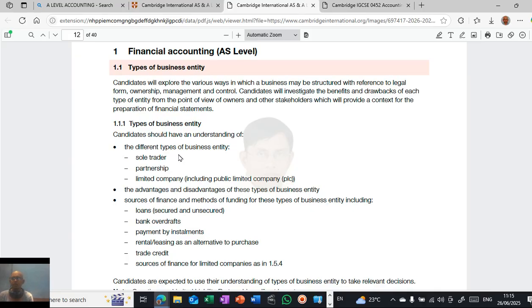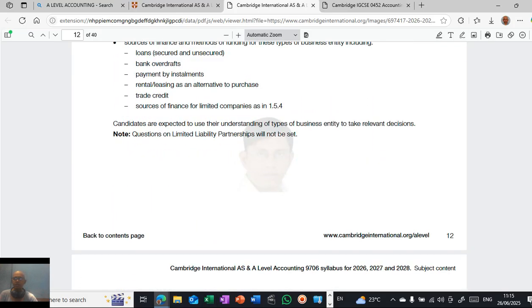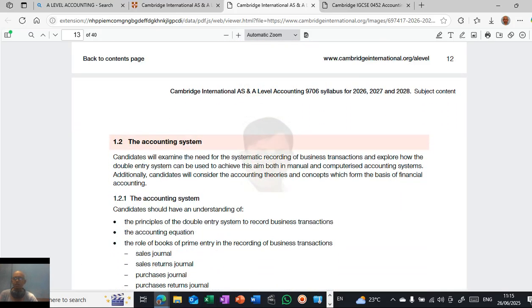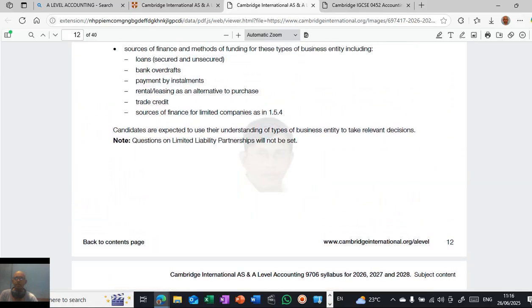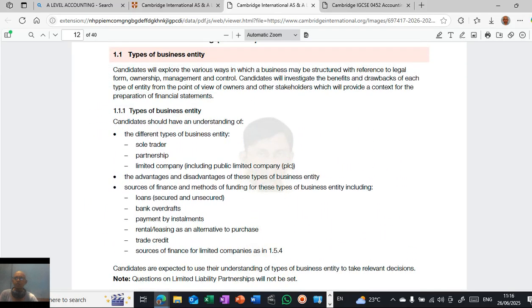Then the limited company. In this, there are shares. Any number of people can invest in shares and they can start doing the business. Then it is called a limited company, including public limited company. This is also an entity where you can do business as a separate person. Then the accounting system is in the next lesson. The first thing you have to know is all about these types of business entity and what the different types are.